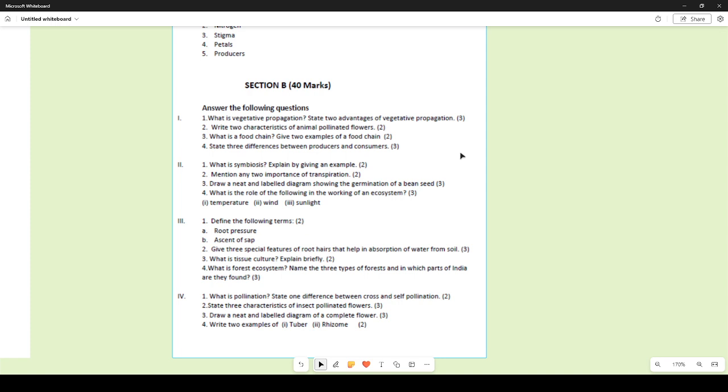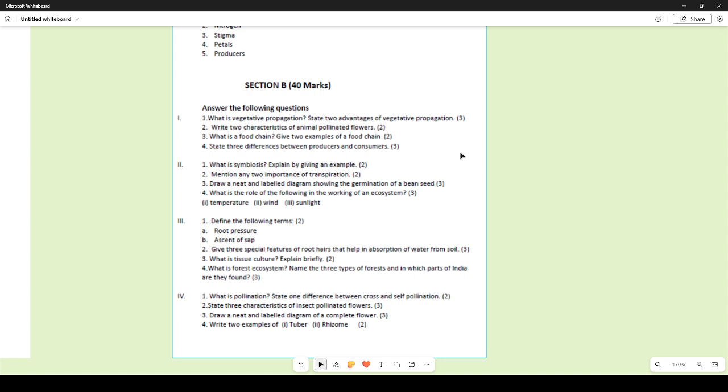In case of lichens, mention any two importance of transpiration. First and foremost, it maintains the moisture balance in the environment. It is also responsible for causing rainfall. Then it helps the plant to lose its excess water.